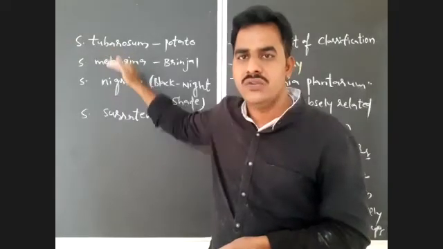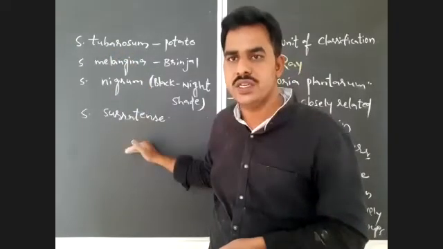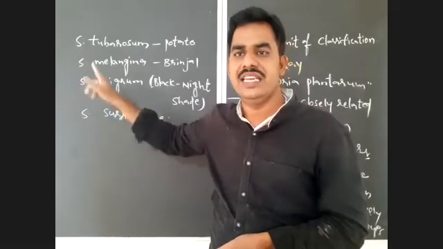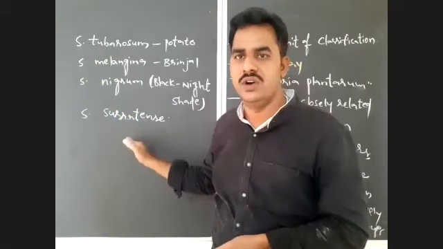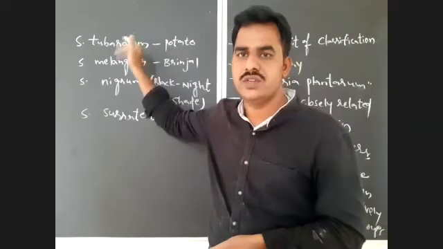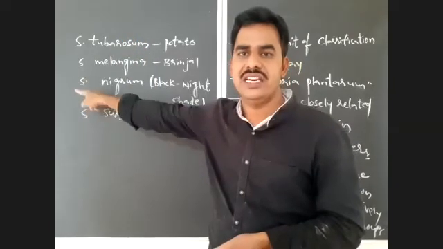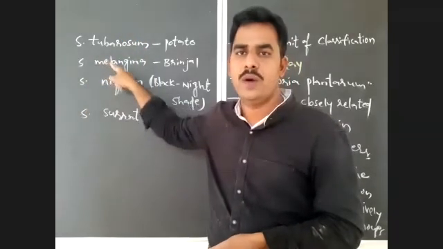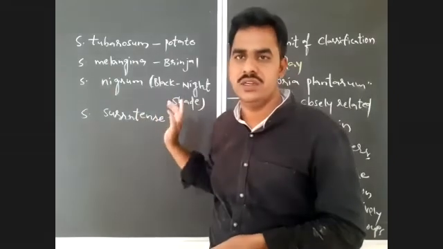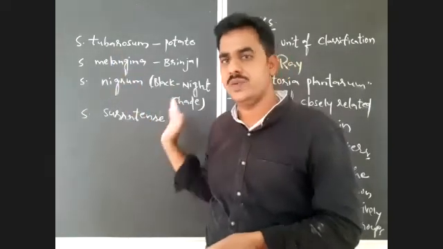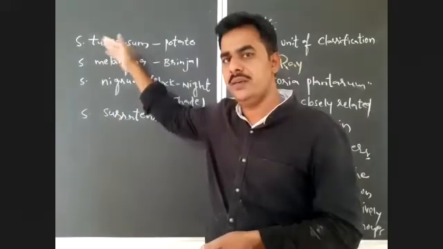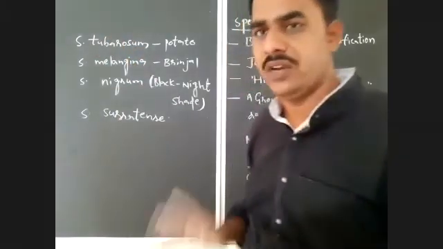So here four different species form a single genus. A group of species will form a genus. Genus is nothing but a group of closely related species. Here the species are different, but their genus is the same. That you have to notice here.